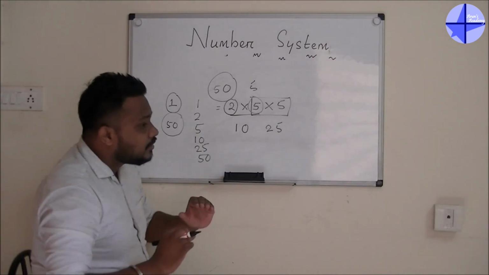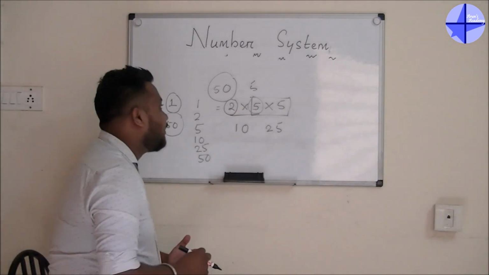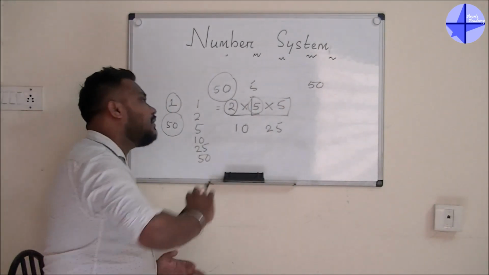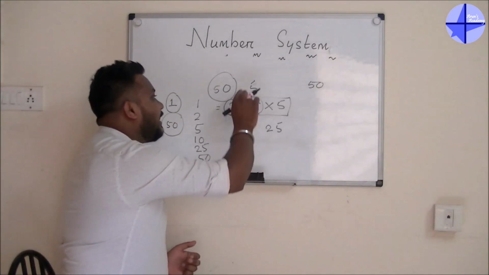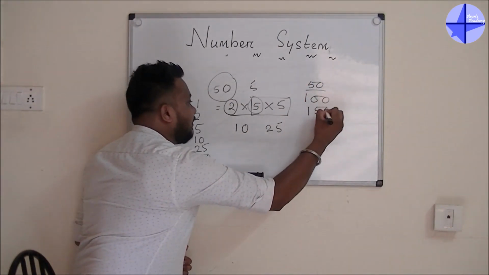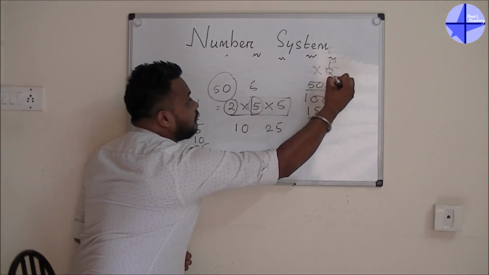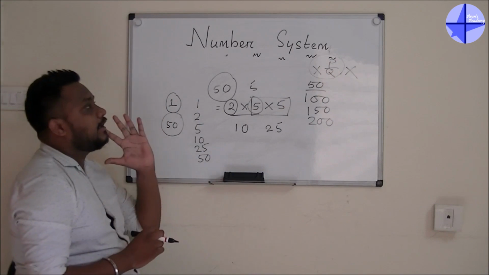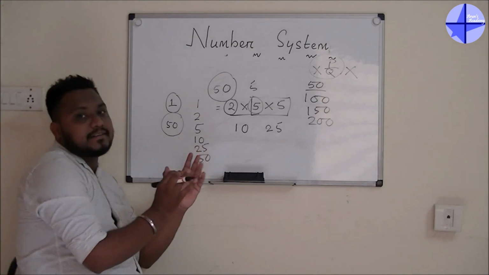Now if someone asks you how to find the multiple of a number, let's say the same number we will take, that is 50. The first thing I will take is 50, the same number. Now I will multiply. You can multiply anything, except 0. If you multiply by 1, you get 50. If you go for 2, it is 100, 150, 200, but you can't multiply a fraction. If you multiply a fraction, you will not get the perfect multiple. So this is the basic thing about factors and multiples.